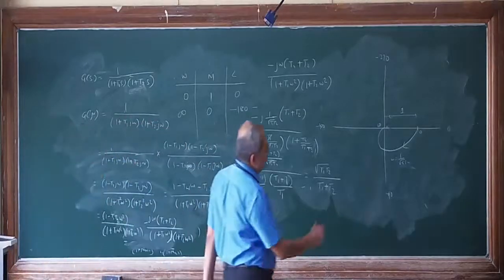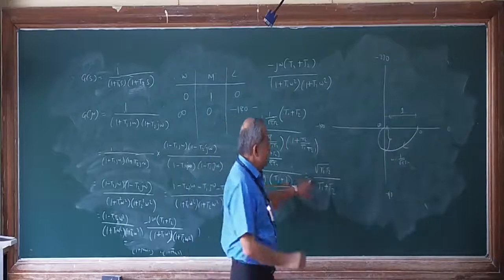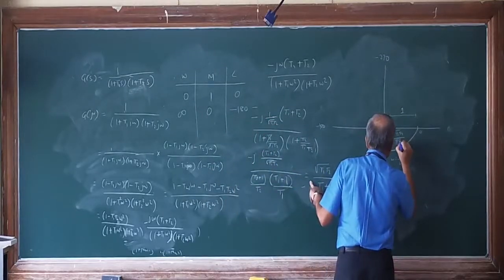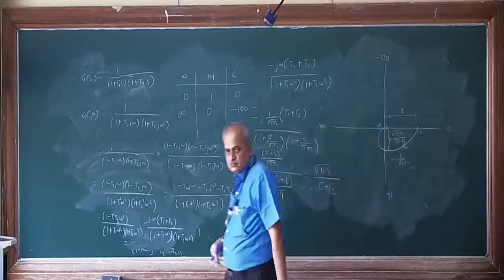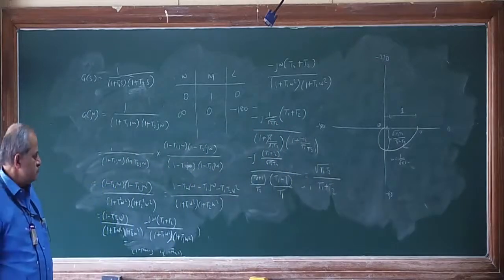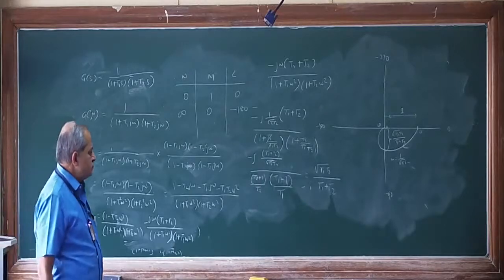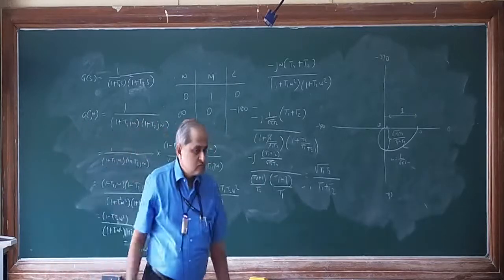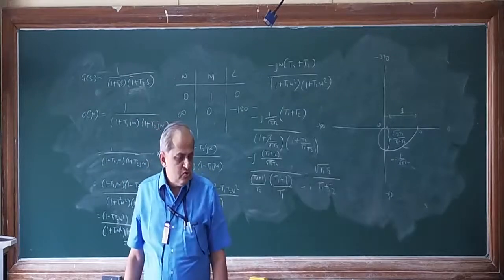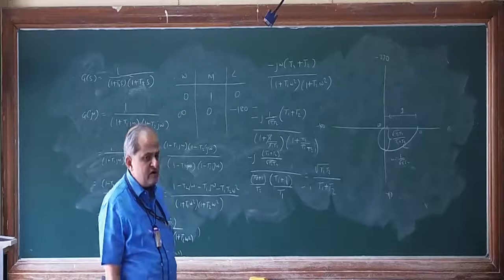So this intercept, this value of intercept, is root of T1 T2 divided by T1 plus T2. Okay. So this way, this is what the plot is.